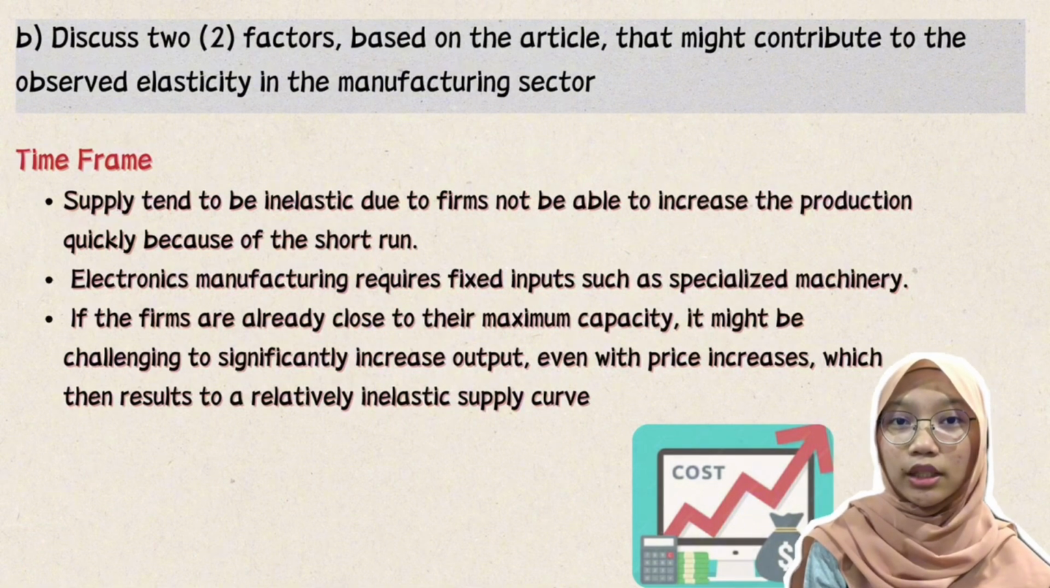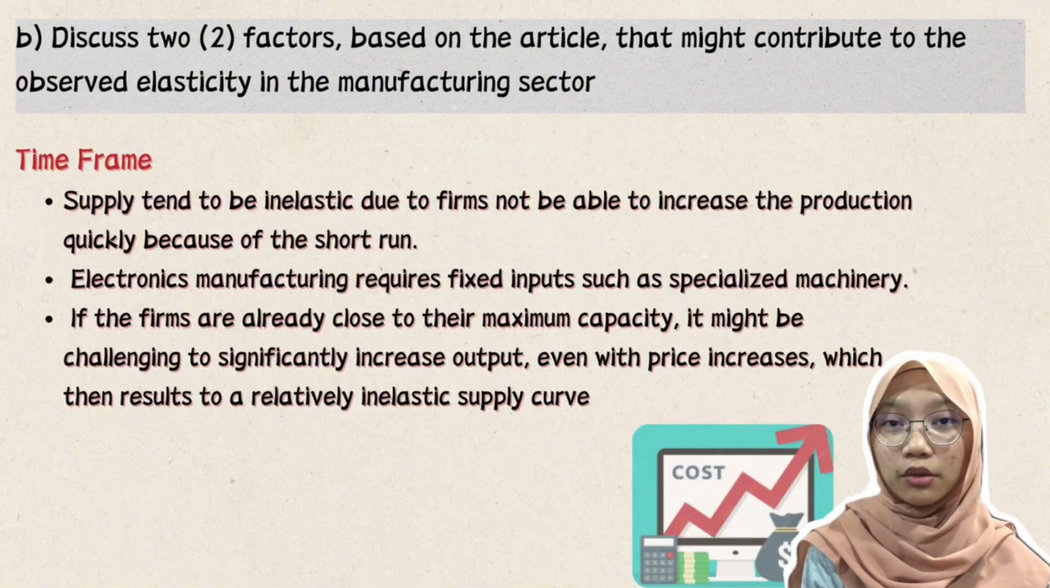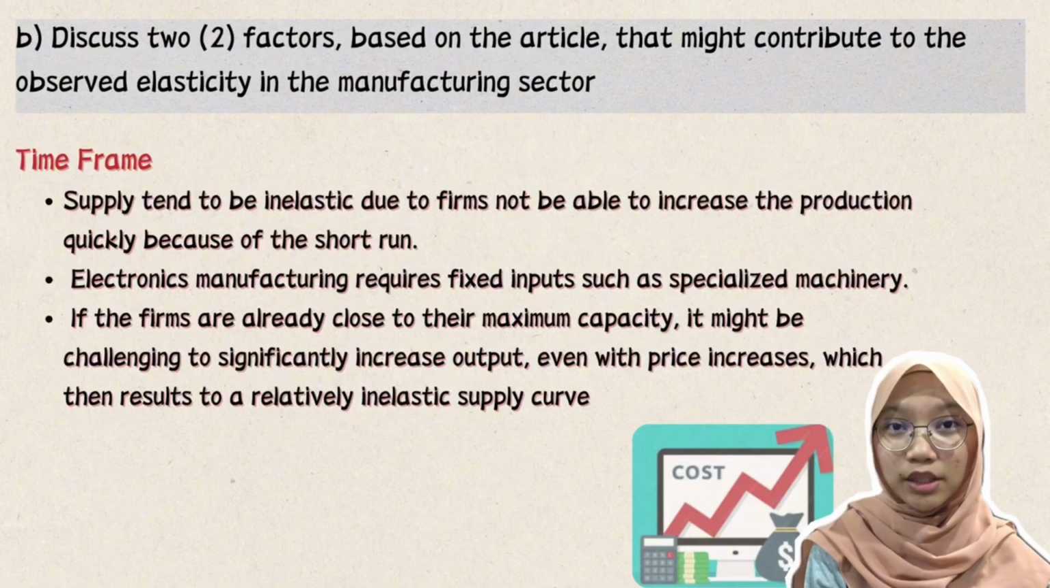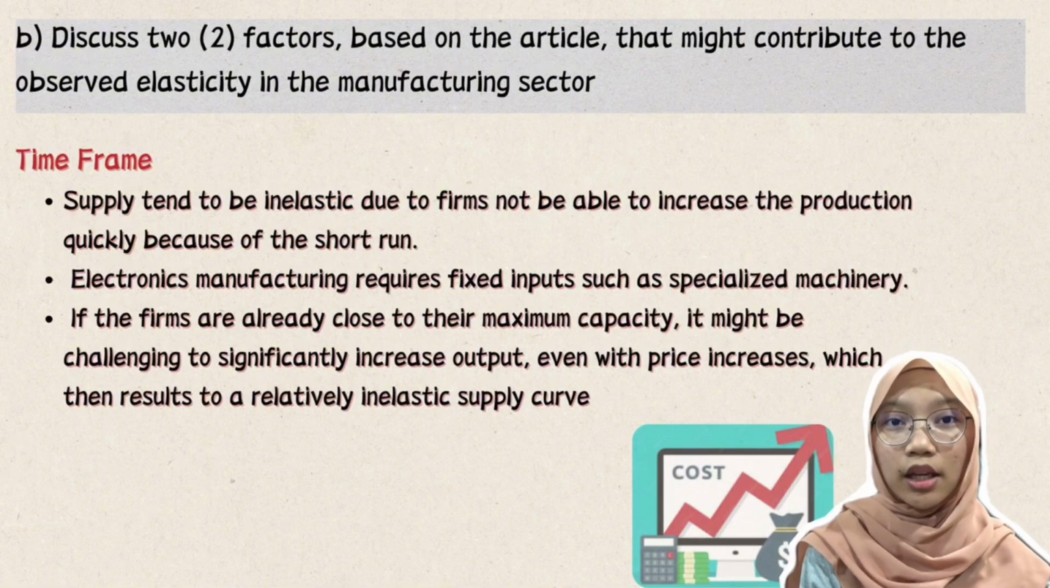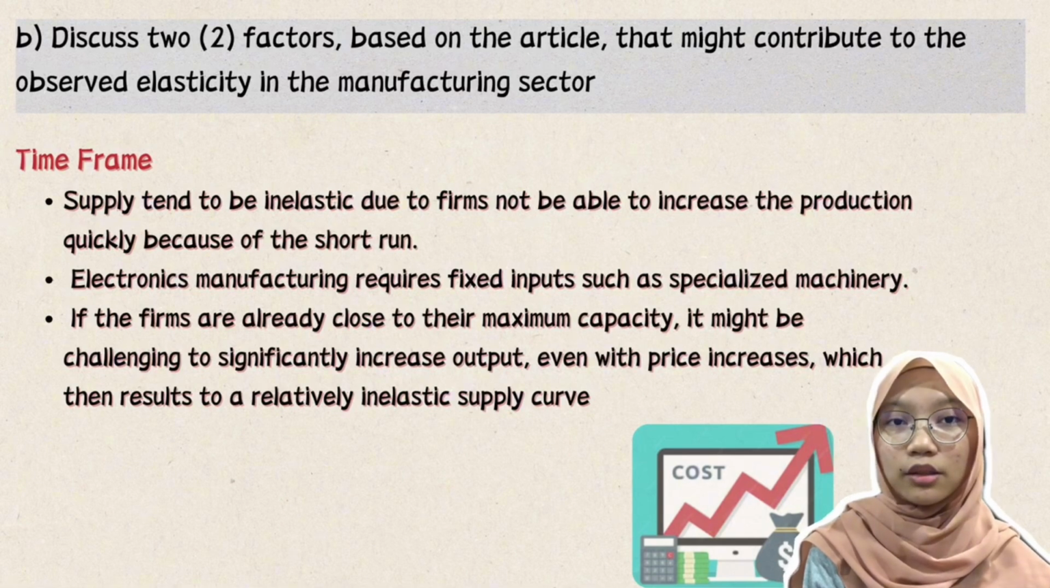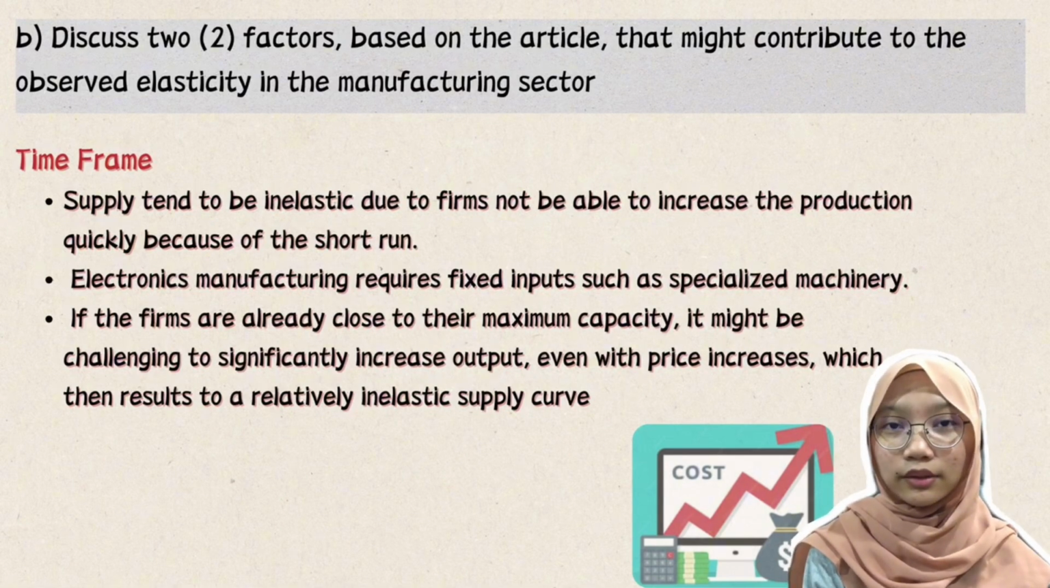As we know, electronics manufacturing requires fixed inputs such as specialized machinery. So if the firms are already close to their maximum capacity, it might be challenging to significantly increase output even with a price increase, which then results in a relatively inelastic supply curve.